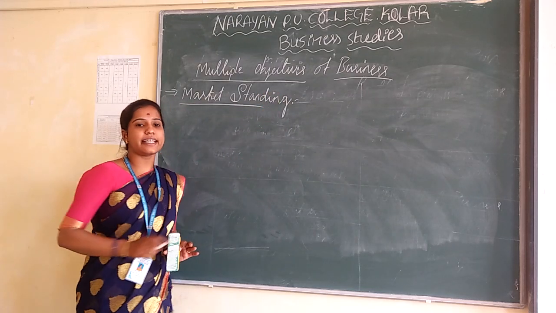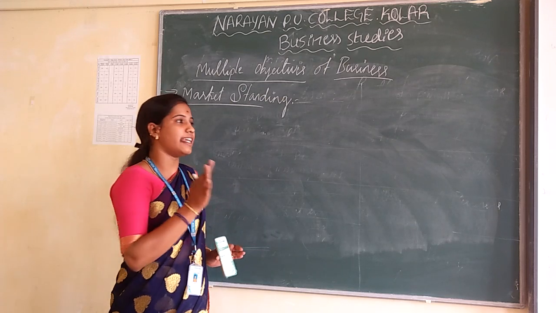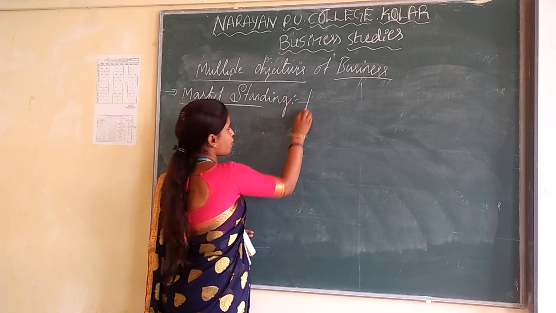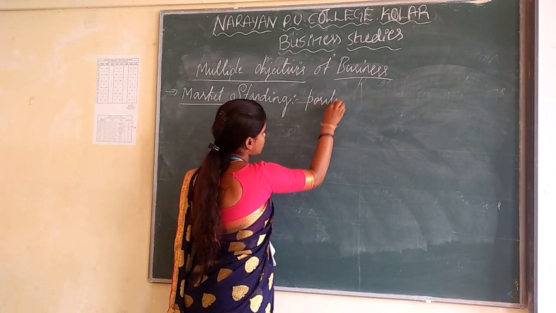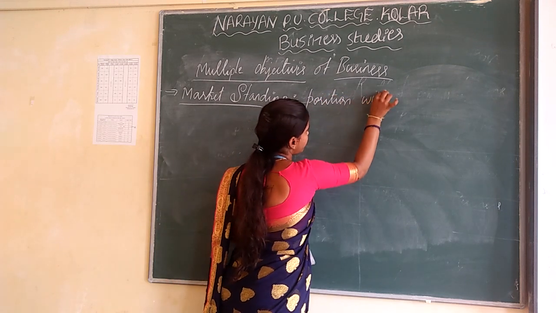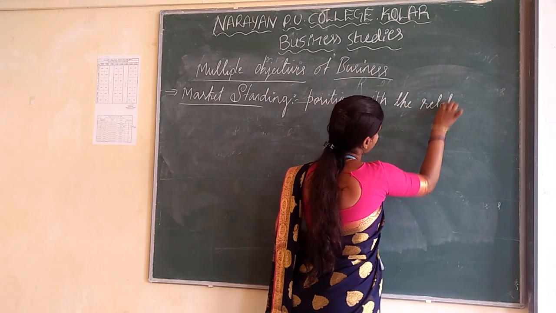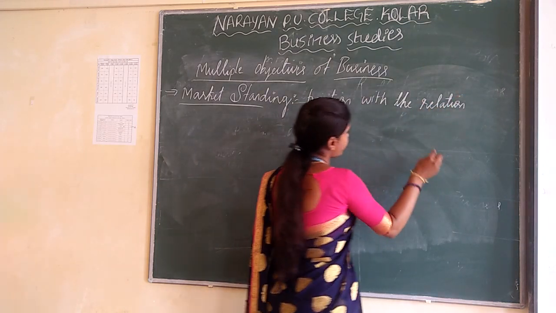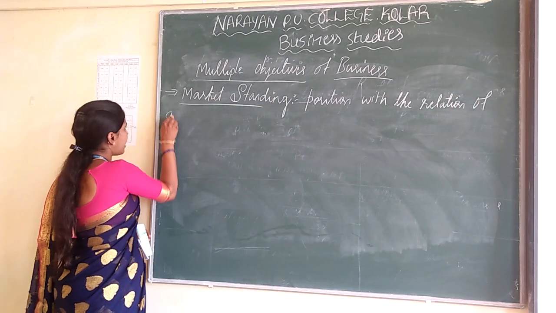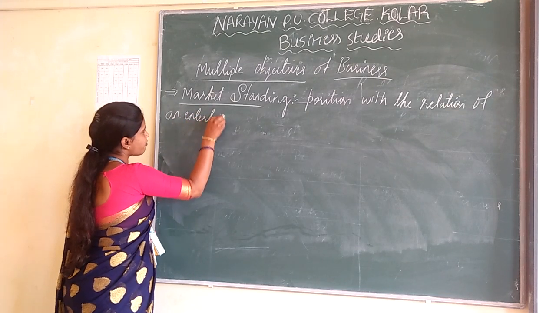So here market standing means it refers to the position of an enterprise in relation with the competitors. Here it shows the position in relation of an enterprise.